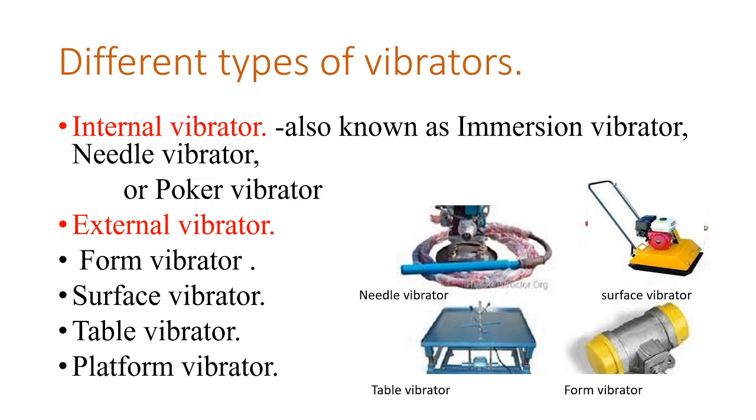In this photograph, you can see this is the needle vibrator. These are surface vibrators, then form vibrator and table vibrator. Needle vibrator is an internal vibrator. The remaining, surface vibrator, form vibrator and table vibrator, are external vibrators.